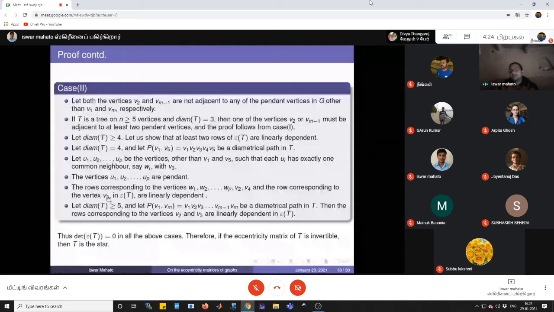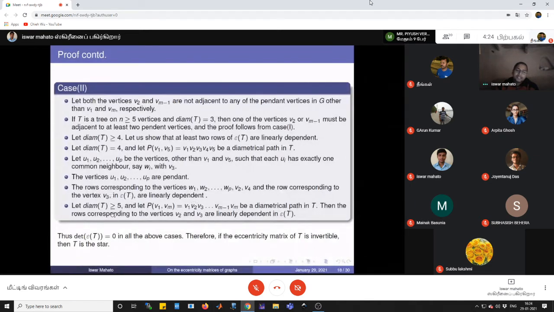So the determinant is always 0. And if we consider diameter greater than or equal to 5, then for a diametrical path V1, V2, V3, V(m-1), Vm, the rows corresponding to V2 and V3 will be linearly dependent. Therefore, in all the cases, if T is a tree other than the star, we will always get determinant equal to 0. Therefore, if the eccentricity matrix of T is invertible, then T must be a star.